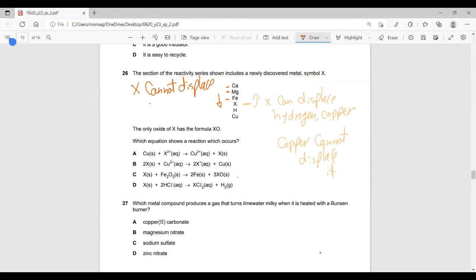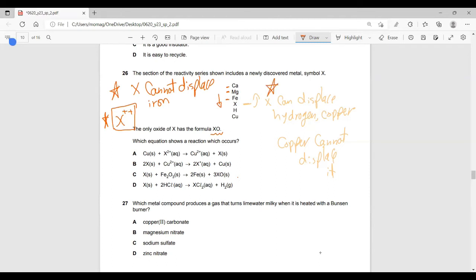Number 3: based on the formula, it forms XO, like MgO, like CaO. That means the X ion is plus 2. So this is the first piece of information we have. This is the second piece of information we have.